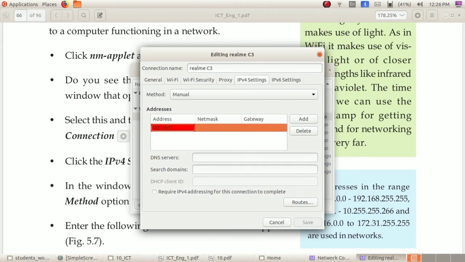192.168.1. These three portions are common for all the computers. Now I can give any other digits. But there is a condition, there is a range for giving that number, that is we can give numbers from 2 to 254.